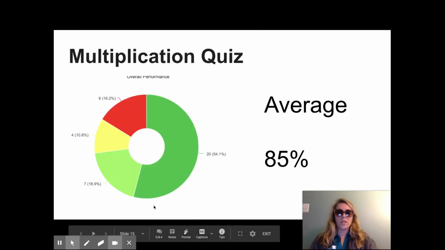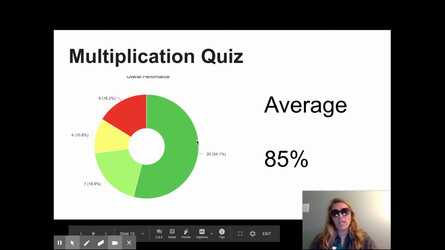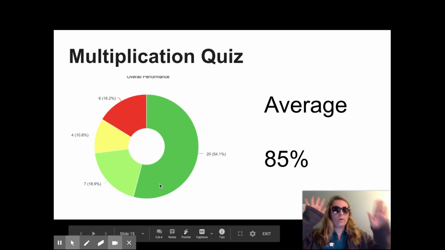So let's go over. Here was our average. We had a really great average on the whole. So everyone all together who took the quiz, we got an 85% average. That is absolutely awesome. Look at all that green. My face was like, woohoo, when I saw that.